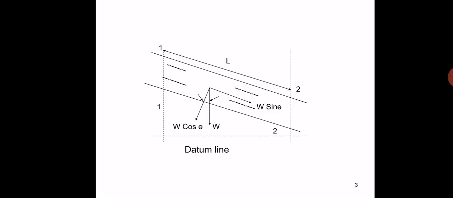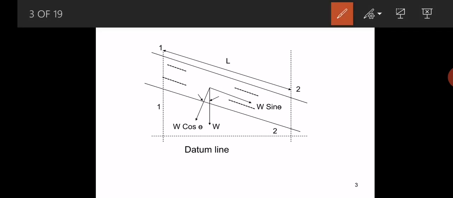Here is the figure. Using the figure, we have to derive Chezy's formula for open channel flow. So let us consider this is an open channel flow. This whole figure represents the open channel flow. Let us consider section 1-1 and section 2-2 as the sections of an open channel flow. L is the length of the open channel flow.